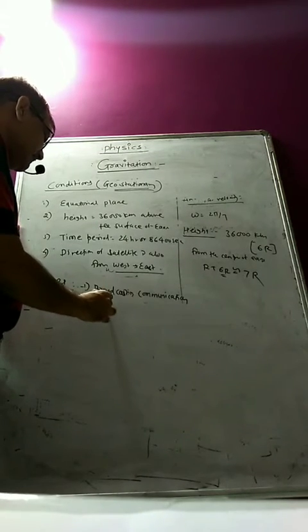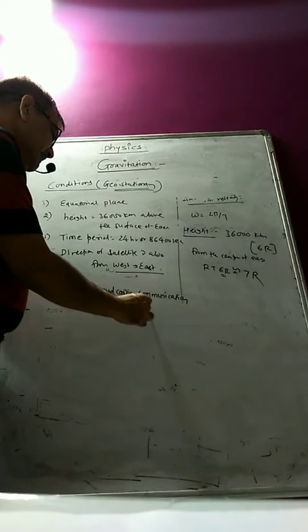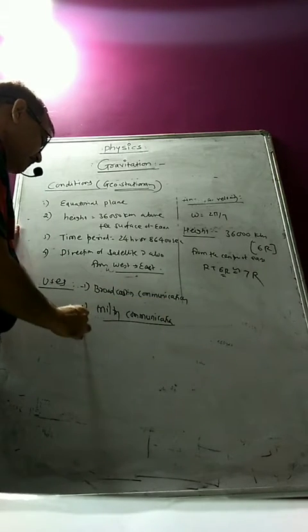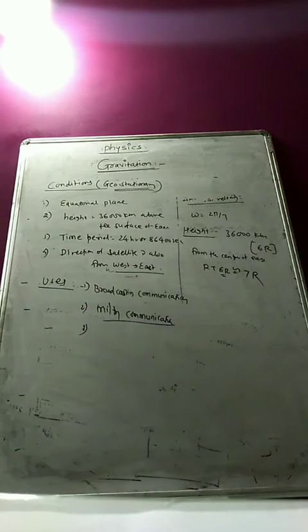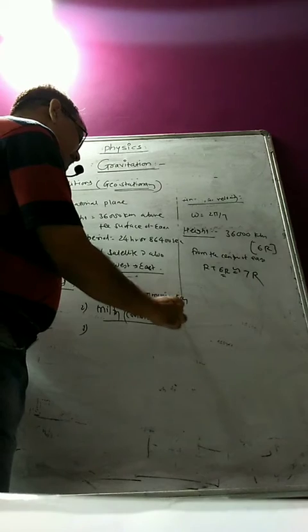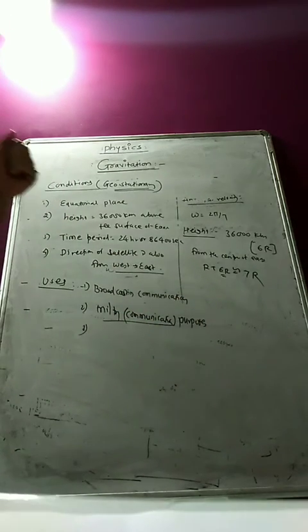Military communication. In the military also some secret communications are going on, and for that this type of satellite can be used for military purposes. Then weather forecasting and meteorological purposes.